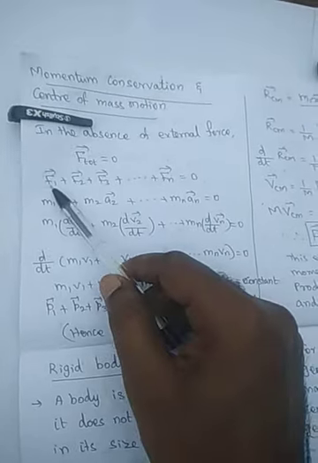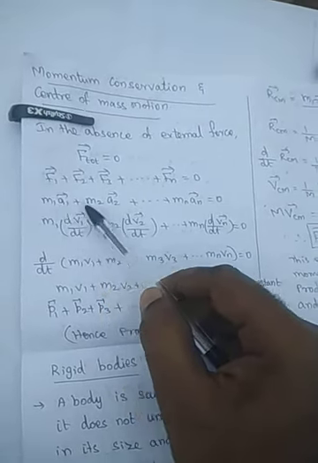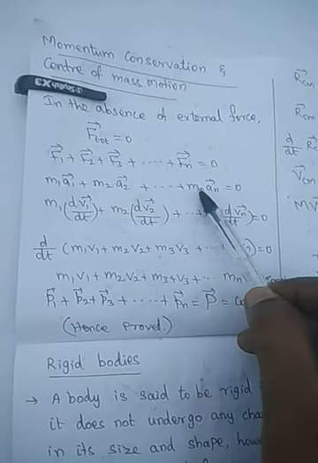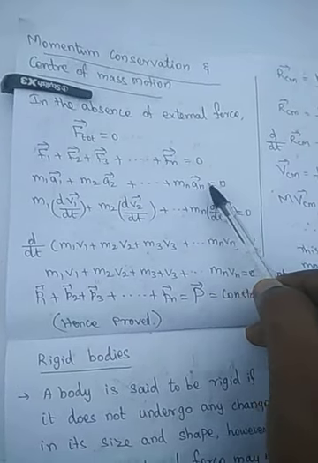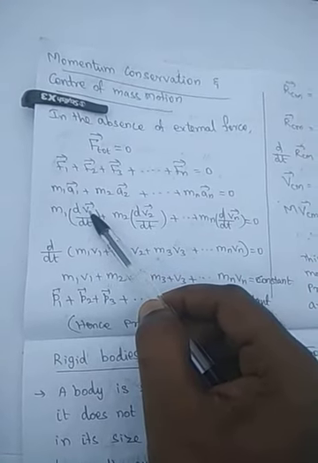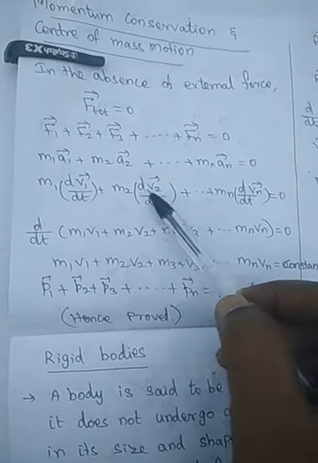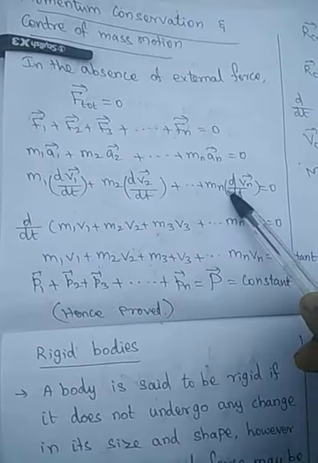What is the force on a single particle? As per Newton's second law, m1a1 plus m2a2 and so on up to mn an, as vectors, is equal to 0. We already know that acceleration is the rate of change of velocity, so dv1 by dt plus dv2 by dt, and so on.